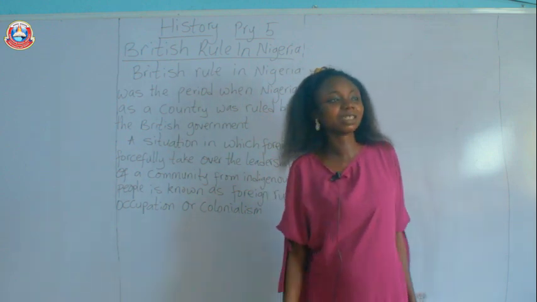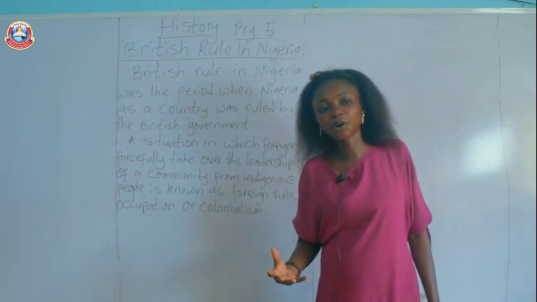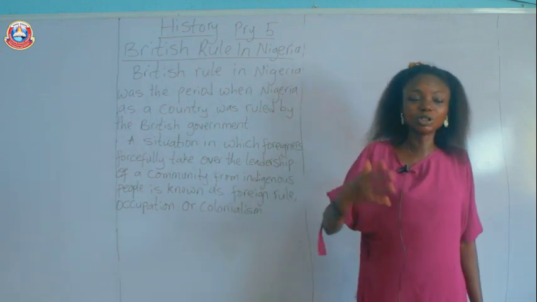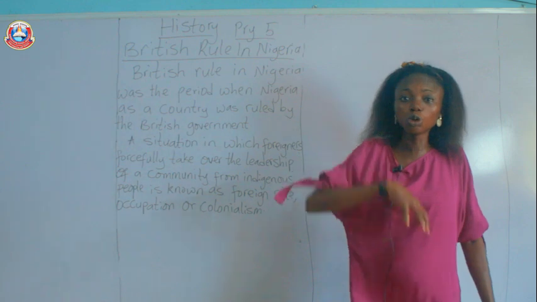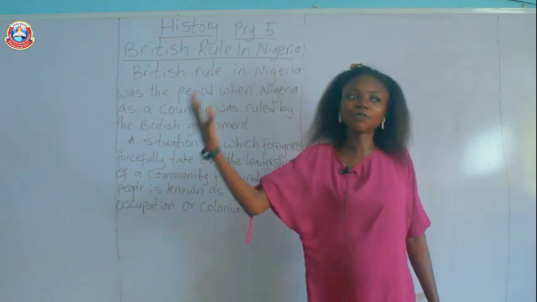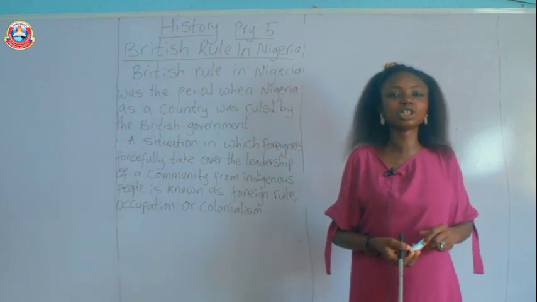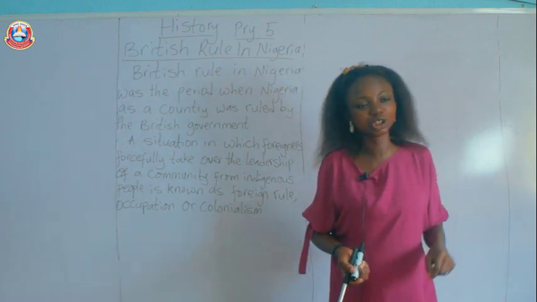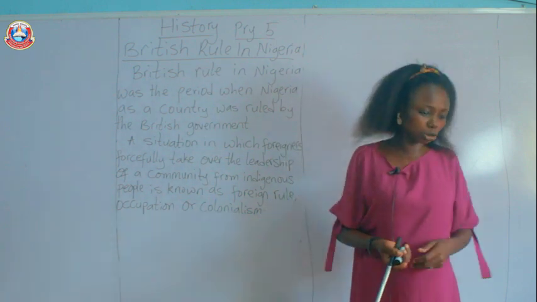What this means is that foreigners came to Nigeria. Now, who are the foreigners? They were the British, people from Britain that came to Nigeria to rule us. So they are the foreigners that came. They are foreigners because they are not indigenous people of Nigeria. They are not from Nigeria. So they came and took over the leadership of this country.